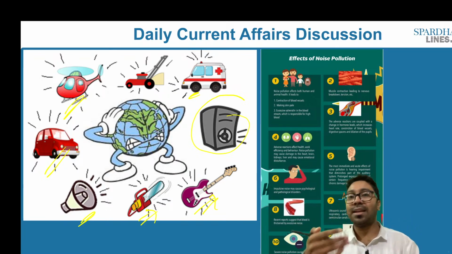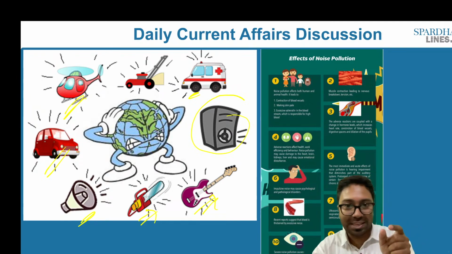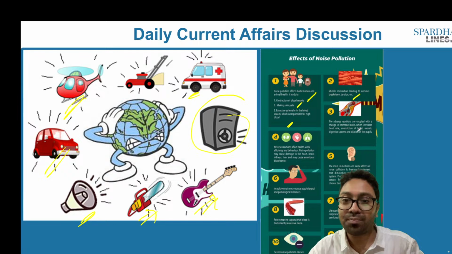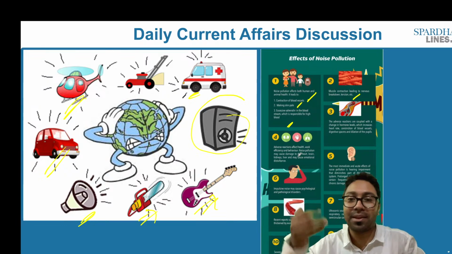And what could be the likely effects of noise pollution? What is the impact on health? Noise pollution affects both humans as well as animals. There will be contraction of the blood vessels, making the skin pale, and excessive adrenaline in the bloodstream, which is responsible for high blood pressure. This can also lead to muscle contraction, leading to nervous breakdown. The adverse reactions are coupled with change in hormonal levels. There will be adverse reactions regarding health, which affect the person's behavior as well.